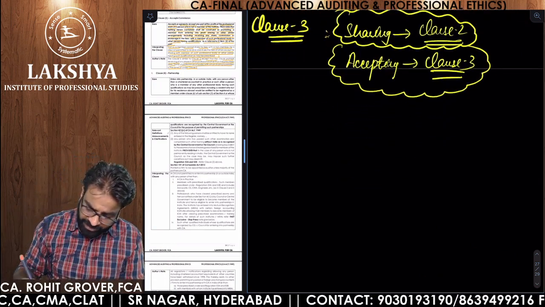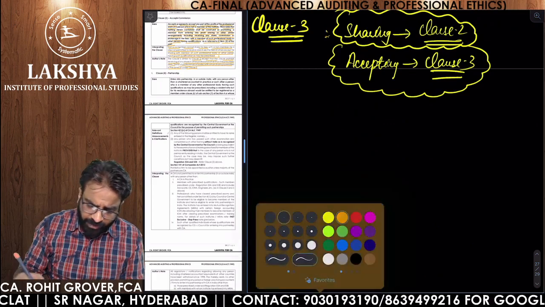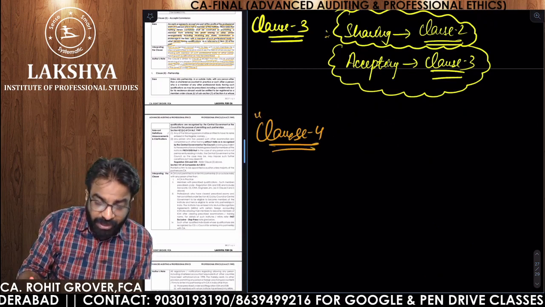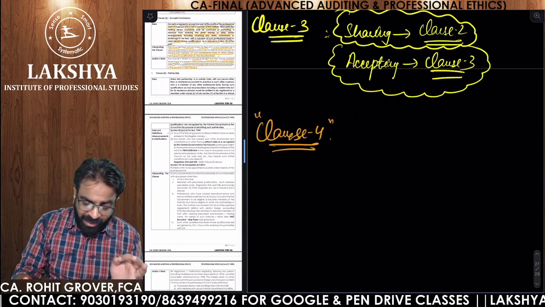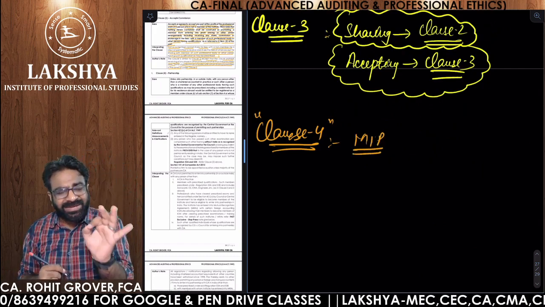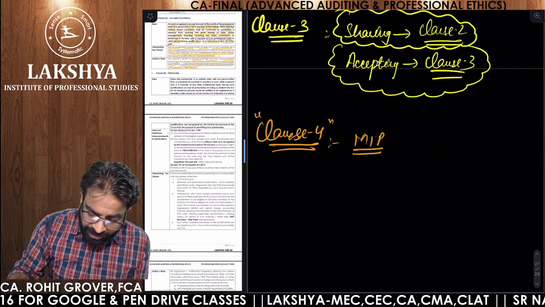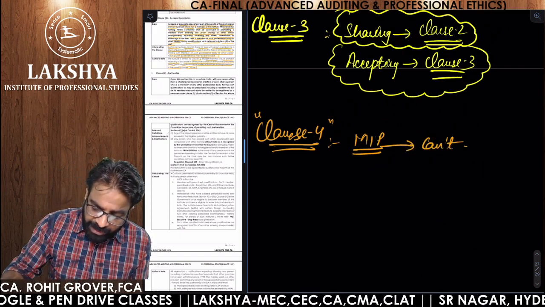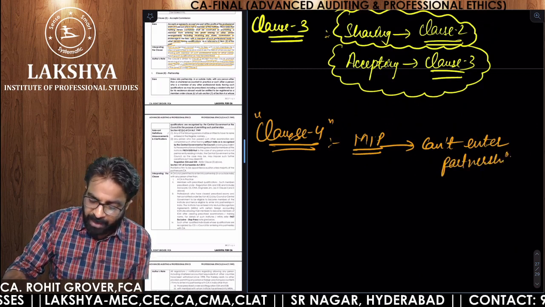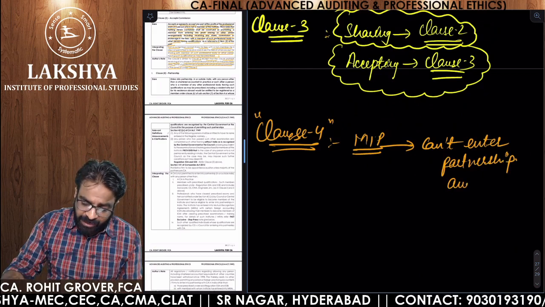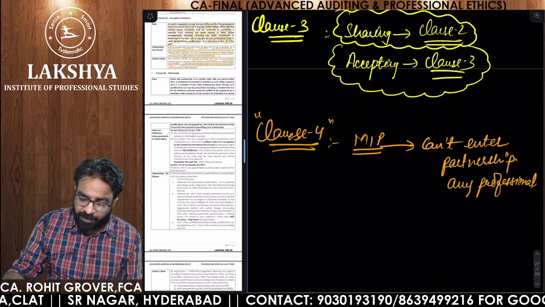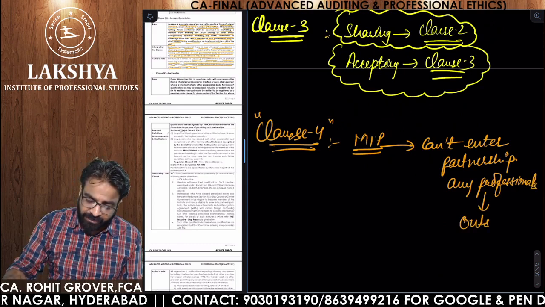In the next point, you have to understand clause number 4. Very, very important. In clause number 4, you are going to understand that if you are a member in practice, then you cannot enter into partnership with any professionals outside India.